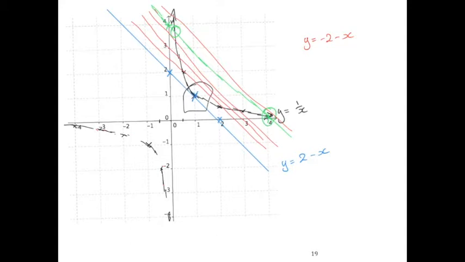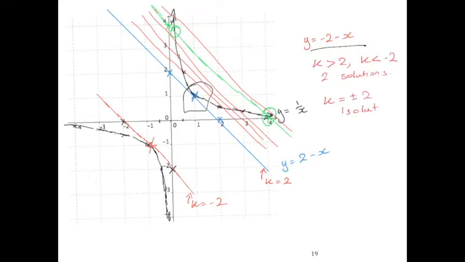First of all, some of my graphs disappeared, so let's put that back in. Okay, so negative 2 minus x. Well, when x is 0, y is negative 2. And when y is 0, x would also equal negative 2. So that would be the line going there and intersecting at one point. In other words, that line there was when k is 2. That line there was when k is negative 2. So when k is 2 and negative 2, we have one solution because they only intersect the graph of y equals 1 on x once.